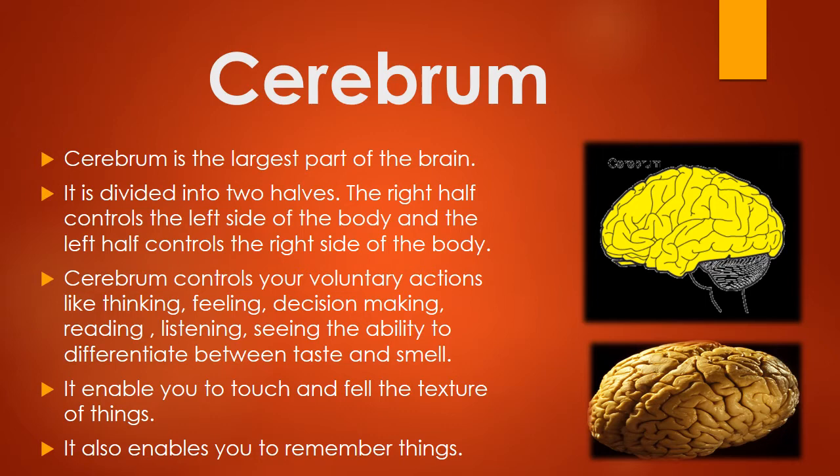It enables you to touch and feel the texture of things. Whenever you touch something, whether it is hot, cold, very soft or very hard, you can recognize the texture because of the cerebrum. It also enables you to remember things. One of the very important functions of the cerebrum is that it is concerned with our memory and memorization of things. Everything that we remember is because of the cerebrum.